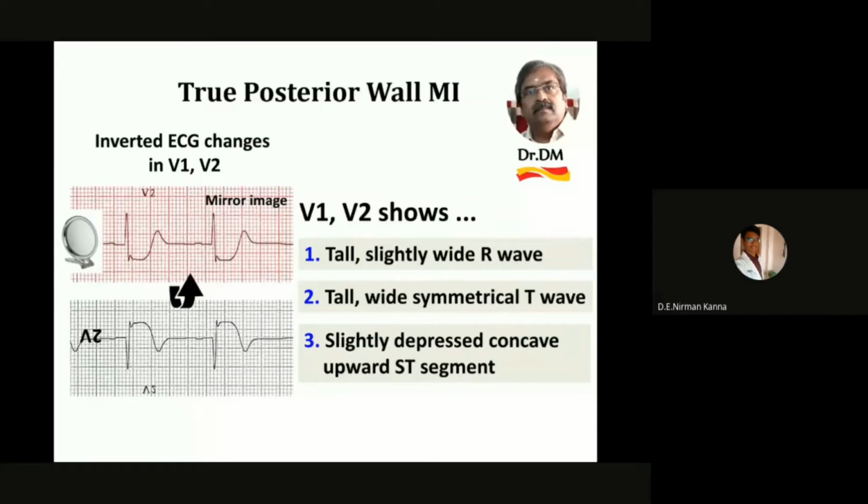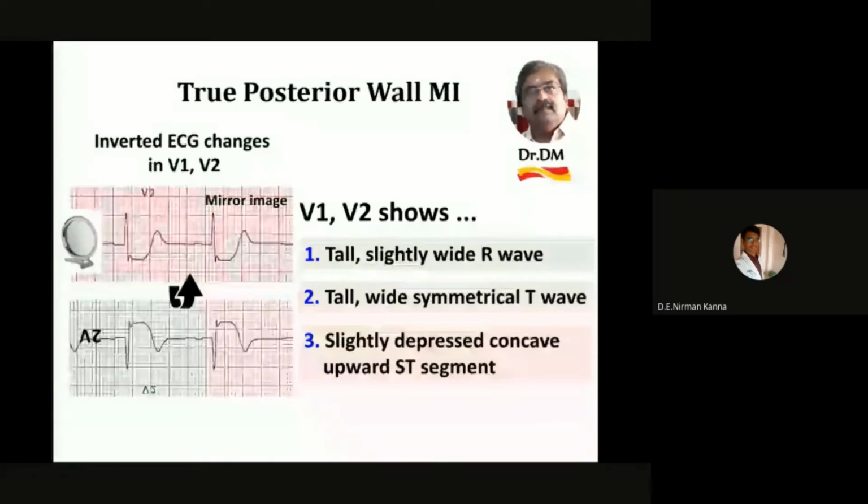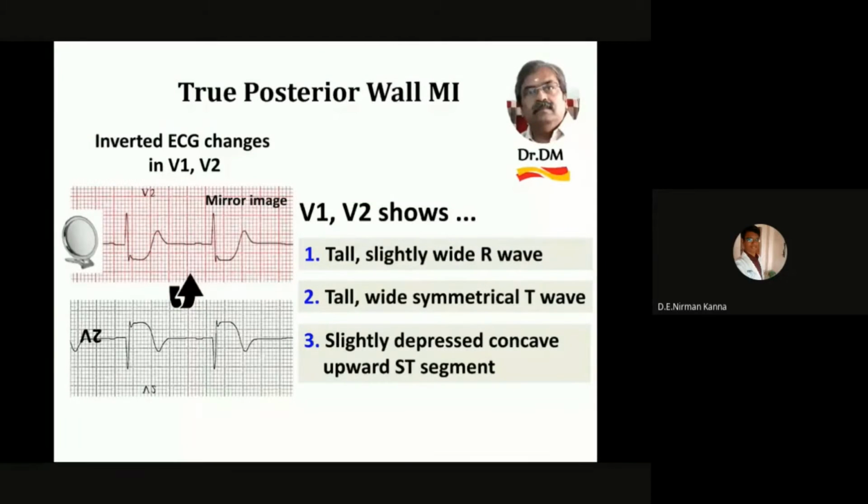So what happens in a true posterior wall MI, when you see it in an anterior lead, V1, V2, mirror image changes, how it will appear is the Q wave will appear as a tall, slightly wide R wave. The ST segment depression, which should be there at regular infarct, will show a mirror image as slightly depressed concave upward ST. And the ischemic T wave will be seen as a tall, wide, symmetrical T wave.